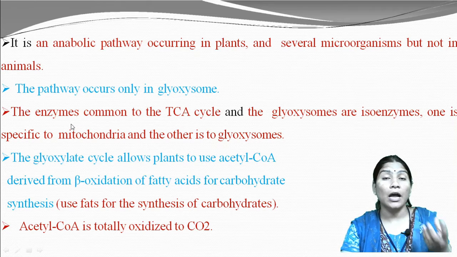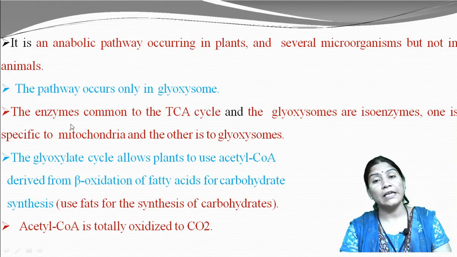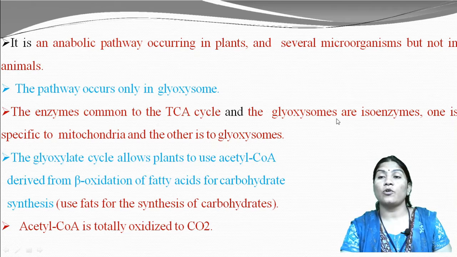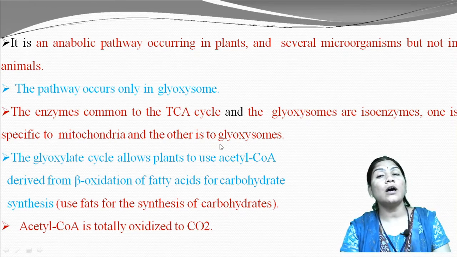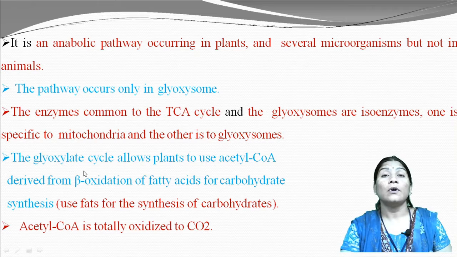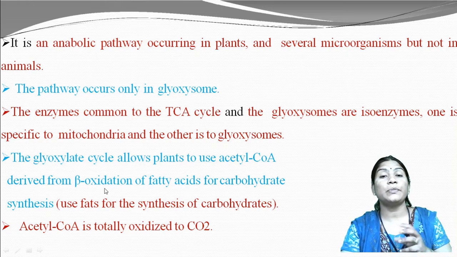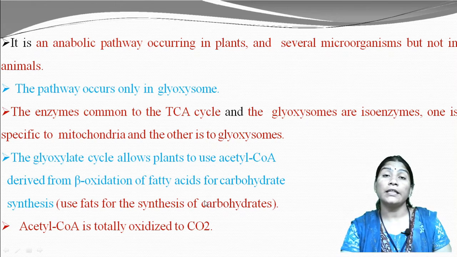The enzymes common to the TCA cycle and the glyoxylate cycle are isozymes. One is specific to mitochondria and the other to glyoxysomes. The glyoxylate cycle allows plants to use acetyl coenzyme A, derived from the beta oxidation of fatty acids, for the synthesis of carbohydrate.